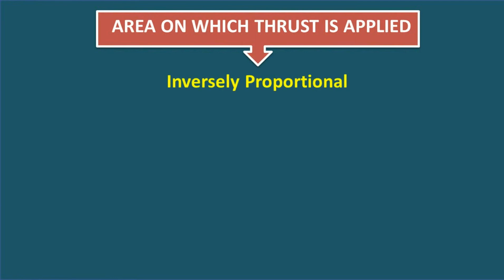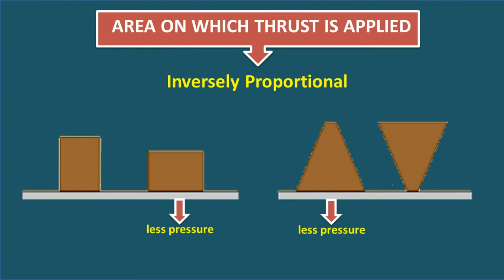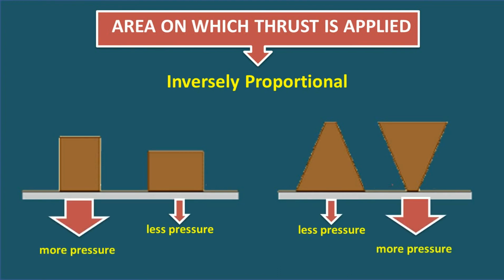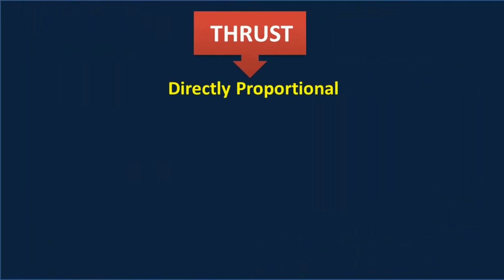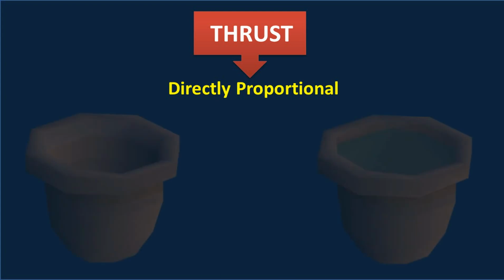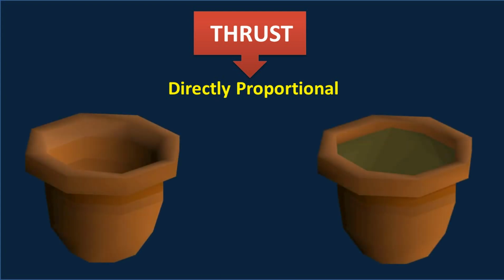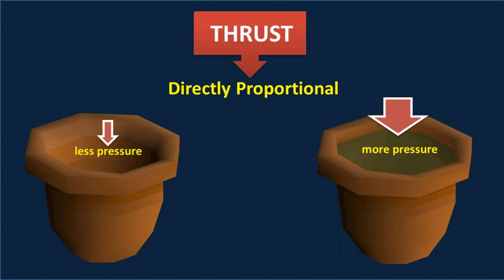That means the more the area, the less the pressure for a given thrust, and the less the area, the more the pressure for a given thrust. Number two, thrust. Thrust is directly proportional to pressure. That means the larger the thrust acting on a given area, the greater the pressure exerted on it. The lesser the thrust exerted on a given area, the lesser the pressure exerted on it.